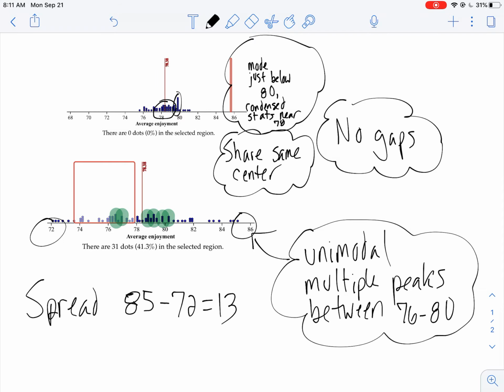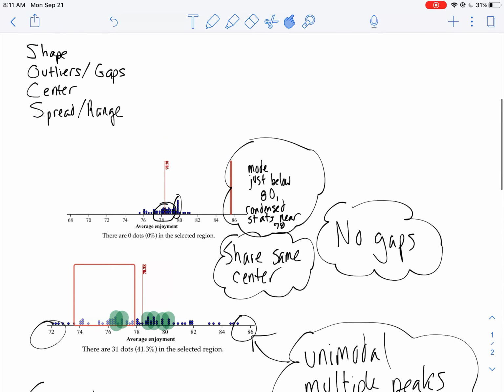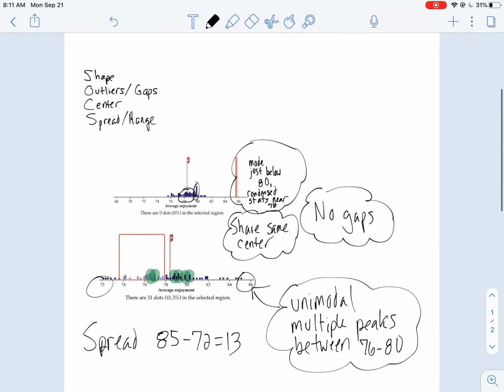You get about 13. Up here, you have a much smaller spread. So I'll even put that smaller spread or range. I'm going to use the word range. And for here, you basically have between 76 and maybe 81. So if you do 81 minus 76, you get about 5.